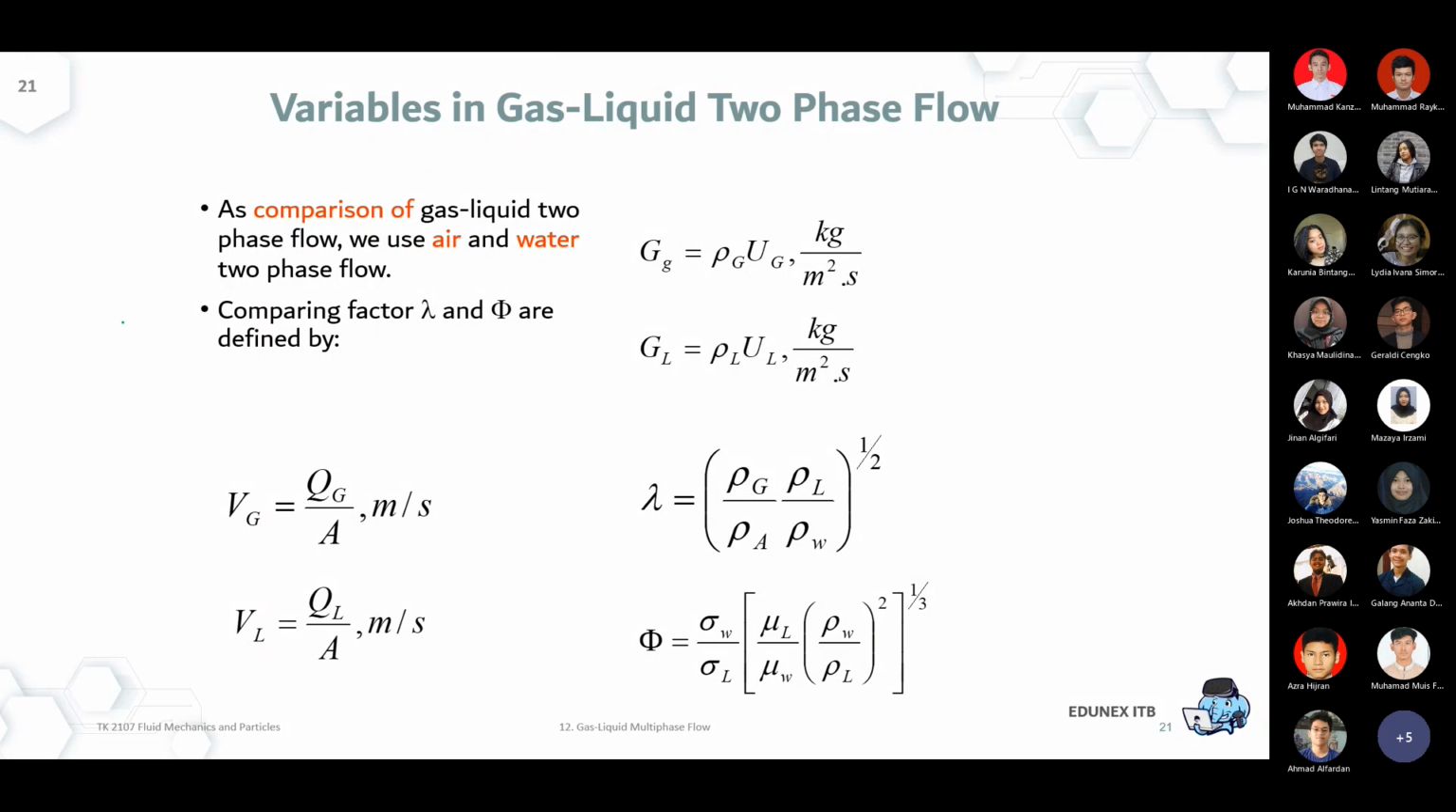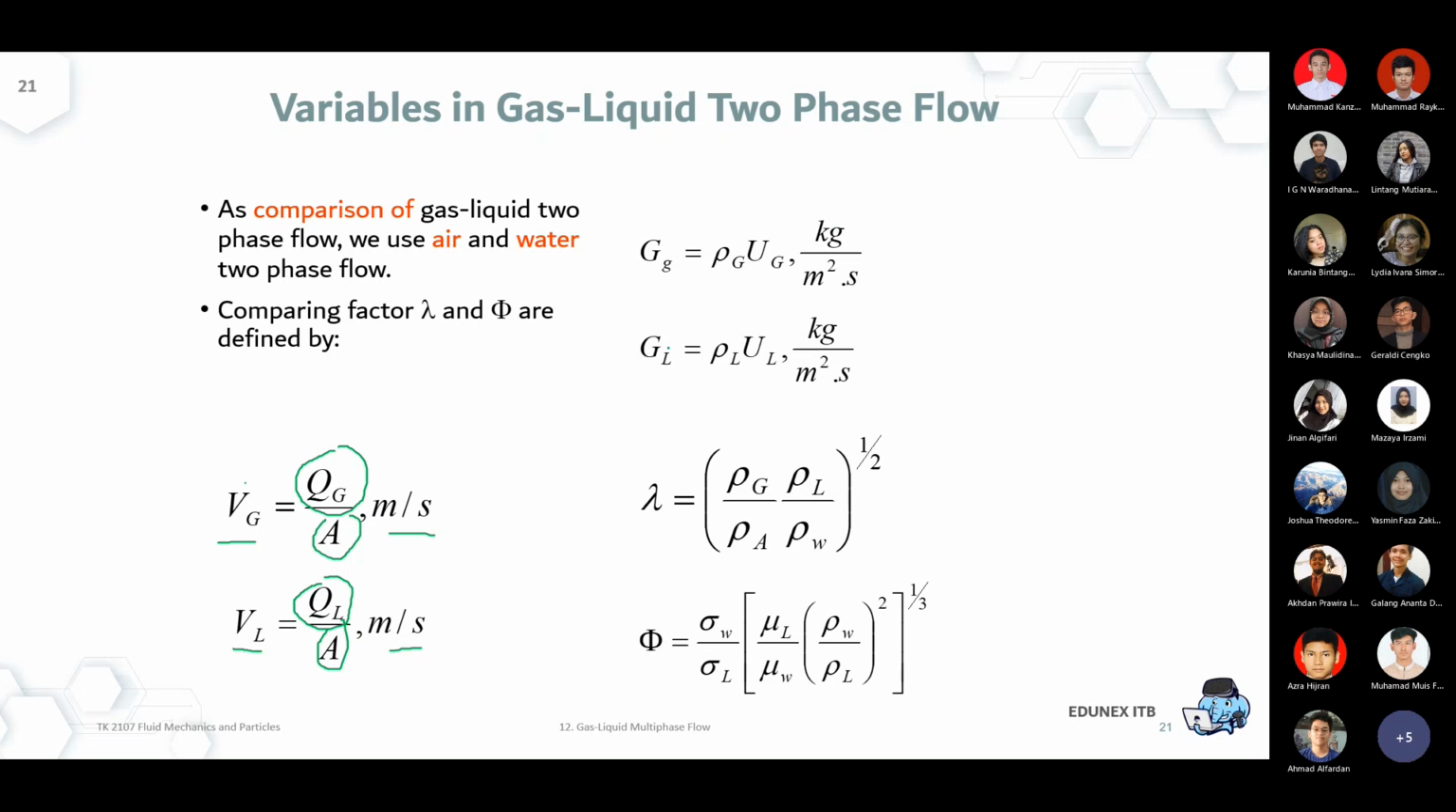Previously, I already talked about the Q, that's the volumetric flow rate. Of course, when you divide by the pipeline area, A, you get the average linear velocity, in meters per second.